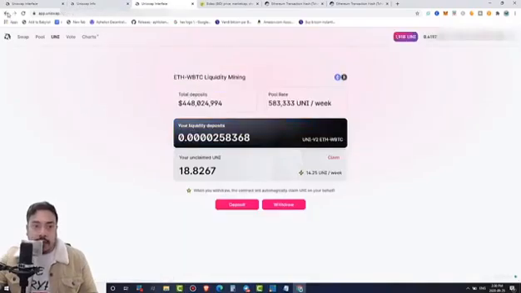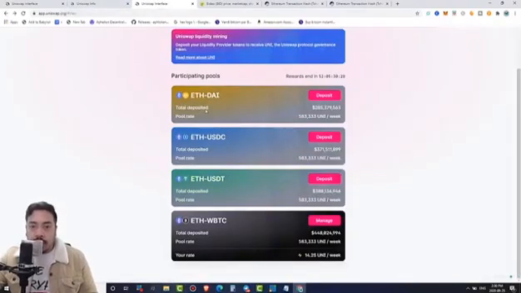Oh, well, actually, before I do that, let's check out the other pools. So total deposited 285,000 in the DAI, 371,000 there, a lot more in the USDC, and we got ETH USDT 388. Okay, this one once again has the most liquidity providers and the least trading volume, as I've already showed you guys in previous videos.